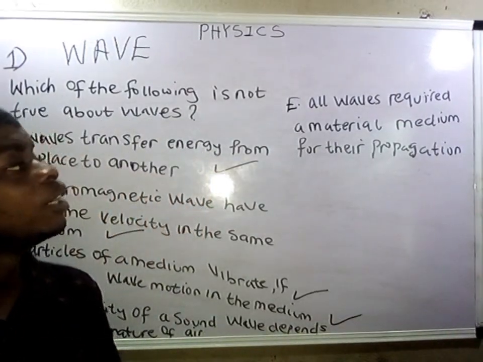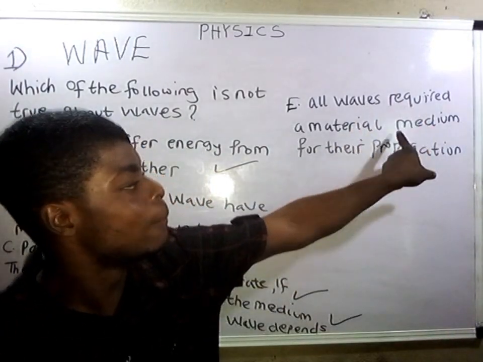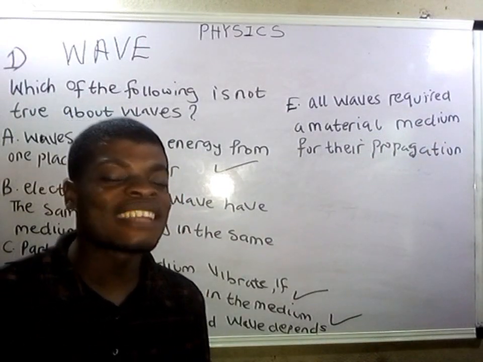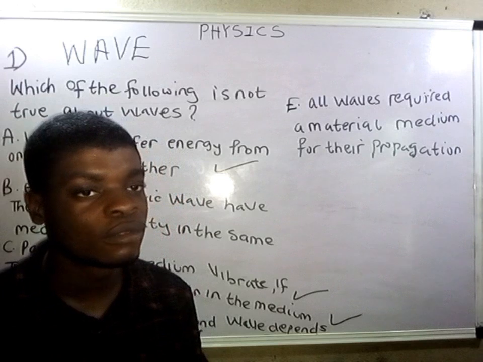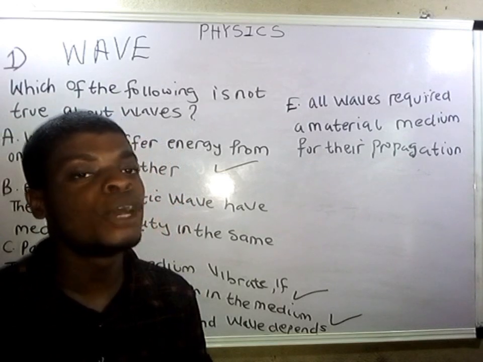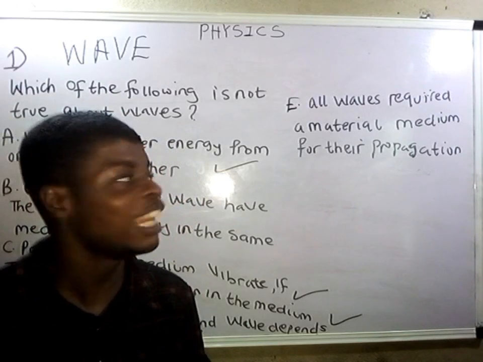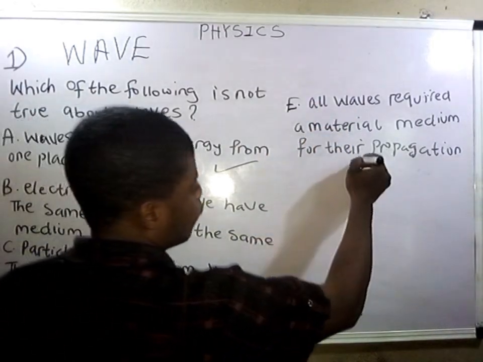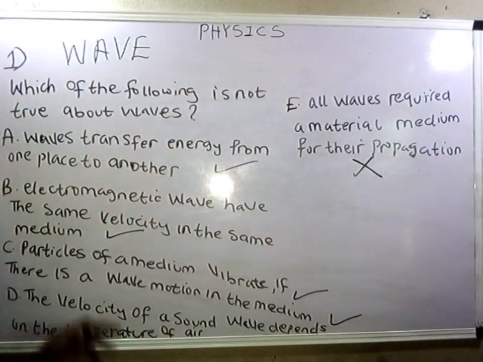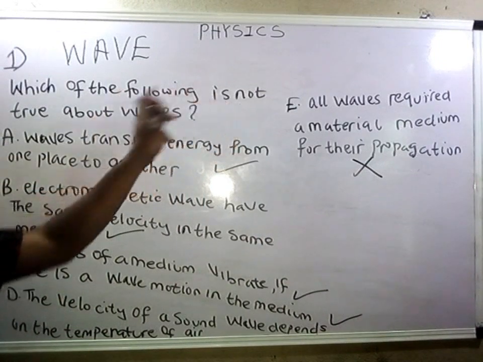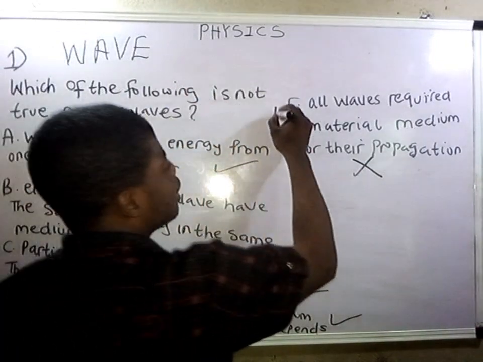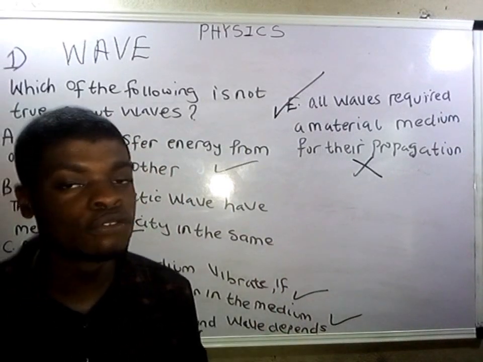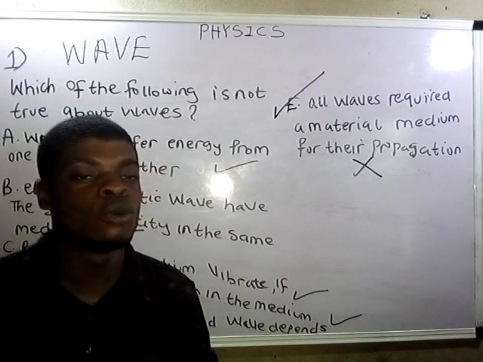Let's move on to E. All waves require a material medium for propagation? This is very wrong because I told you that mechanical waves are waves that require a medium, but electromagnetic waves do not require one. That means option E is totally wrong. From the question, which of the following is not true? Option E is the answer to this question, because not all waves require a material medium. Some don't require it, while some do.